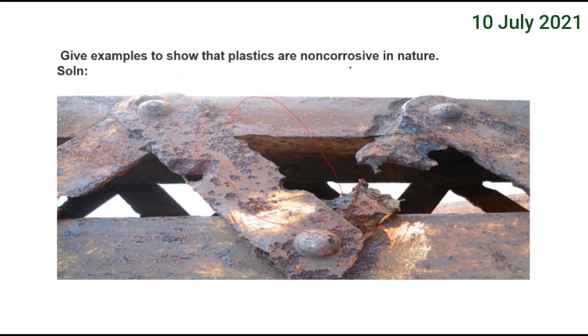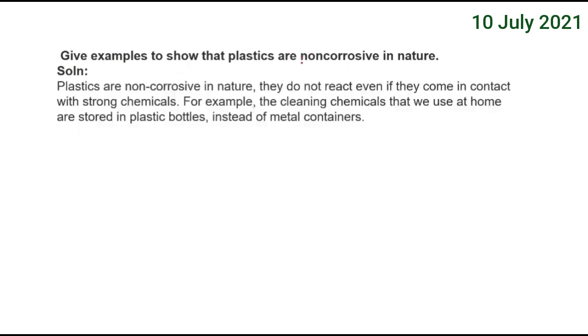Whereas plastics are non-rustable, they are non-corrosive, right? And therefore, they do not even react if they come in contact with strong chemicals. For example, cleaning chemicals that we use at home are stored in plastic bottles. Cleaning chemicals can be stored because we are not consuming that. So certain chemicals can be stored because they do not react immediately.